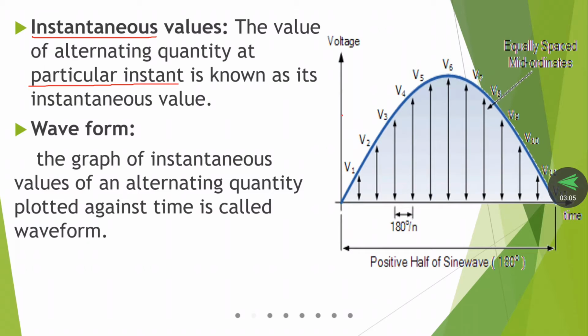For example, this is a sine wave. We are taking one half cycle, the positive half cycle. We split it into several parts, from V1 to V12.